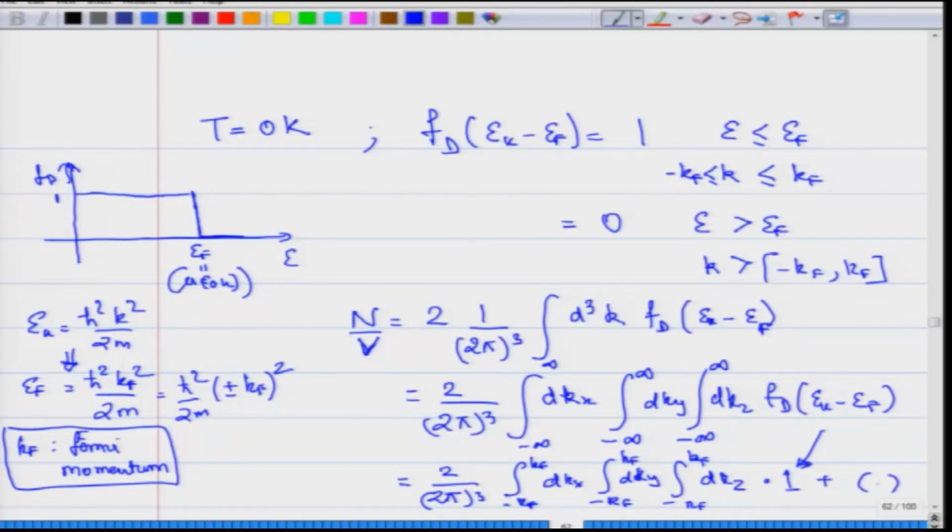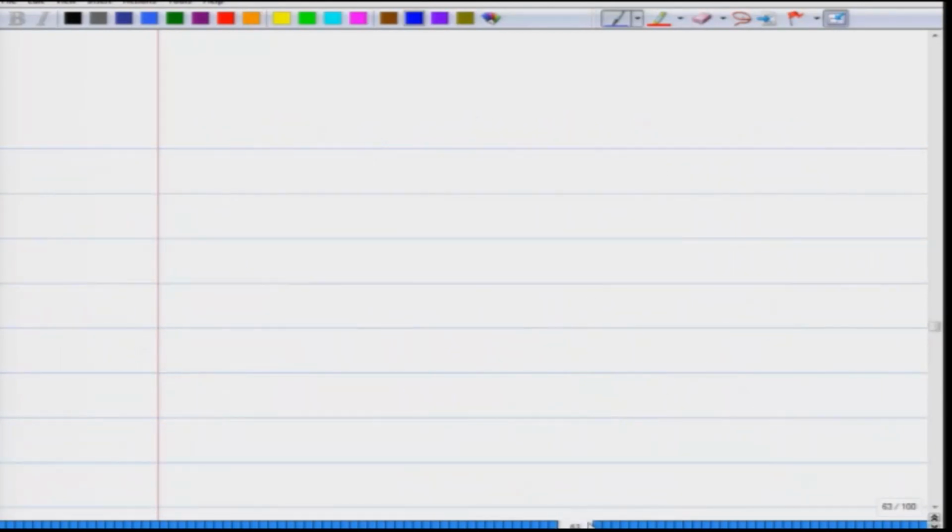So, the other term is going to be 0. For anything outside this range, these integrals will have 0 because this quantity becomes 0.